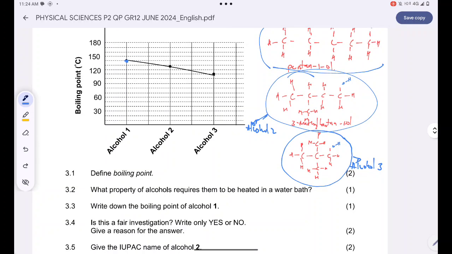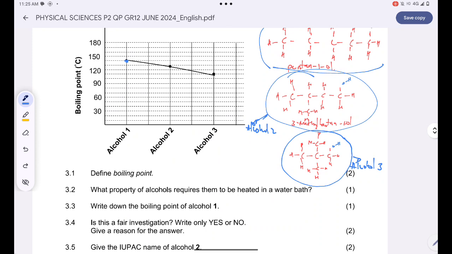Define the term boiling point. Boiling point is the temperature at which the vapor pressure of a liquid is equal to the atmospheric pressure. The vapor pressure of a liquid is equal to the atmospheric pressure.